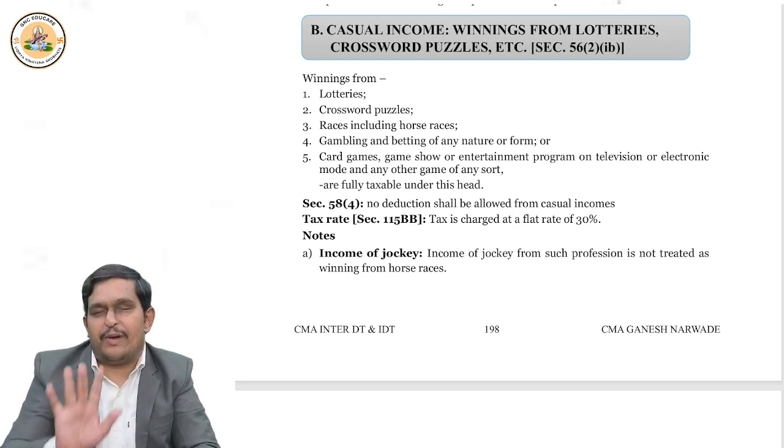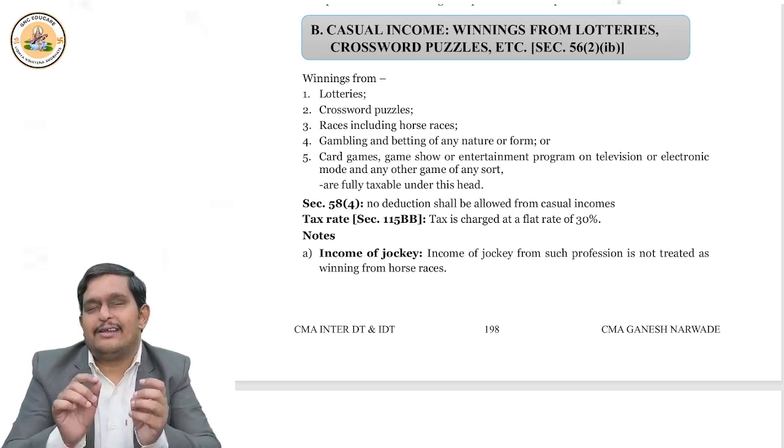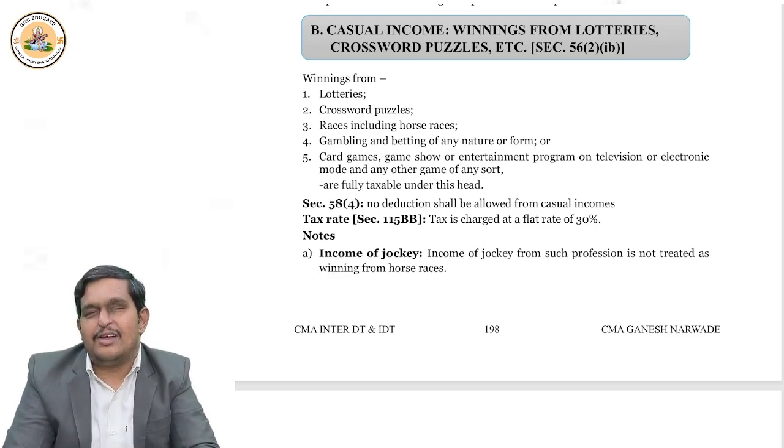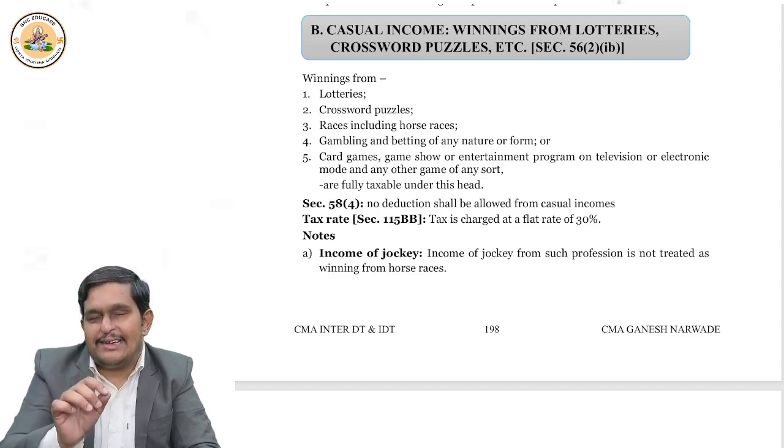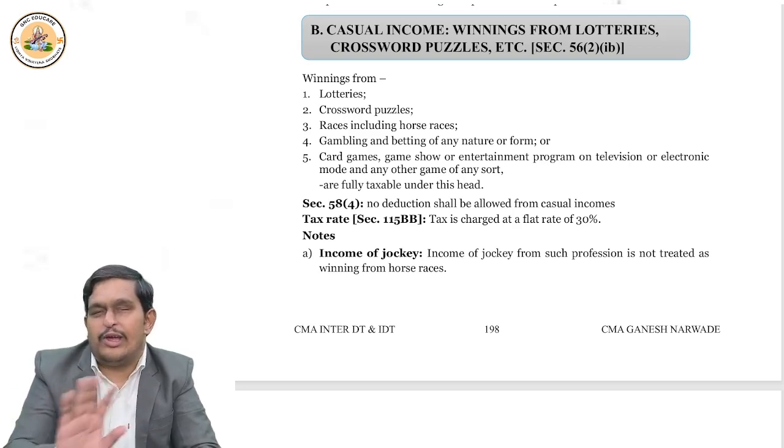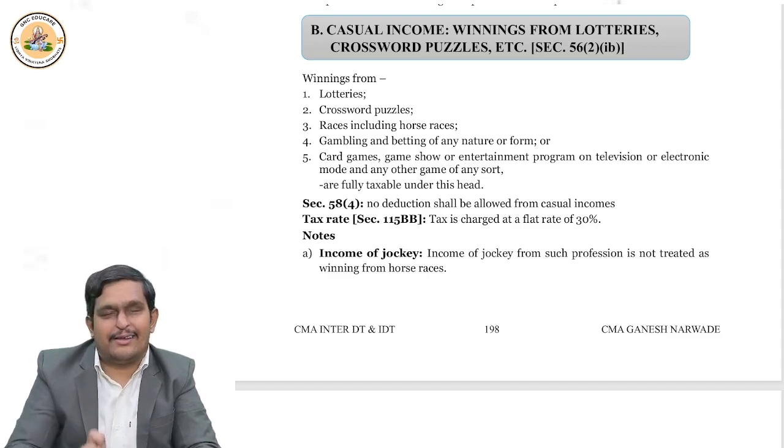These five items are treated as casual incomes. And on these casual incomes, a 30% rate of tax is applicable. How much? Come on, repeat with me. 30%. Okay. Can they deduct expenditure related to these winnings? The answer is no. No expenditure related to these winnings can be claimed as deductions.